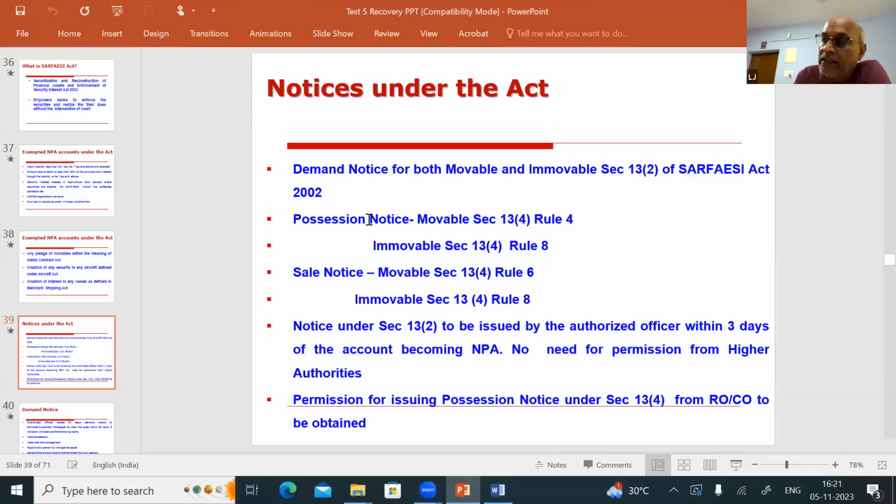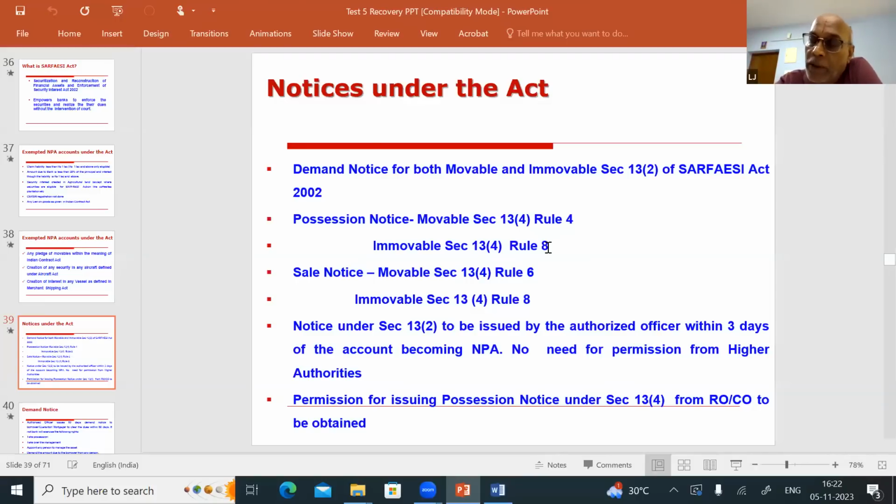So, possession notice. After 60 days is over, if the borrower has not come forward to repay the loan, then you have to issue a notice called the possession notice. Possession notice for immovable property is as per section 13(4), under different rules, rule number 4 and rule number 8.